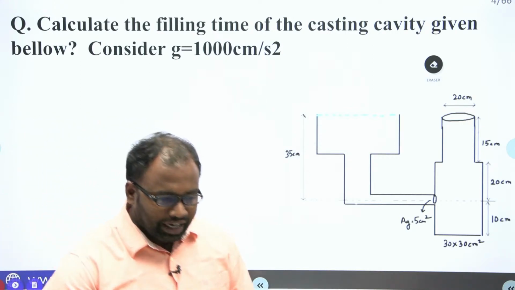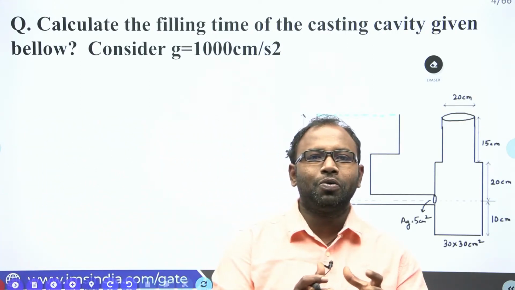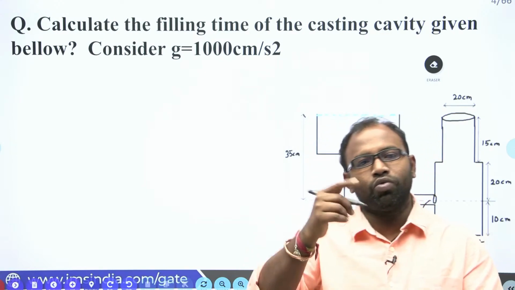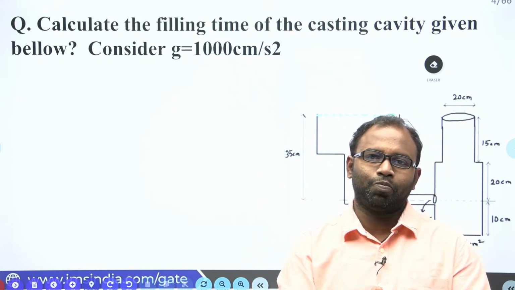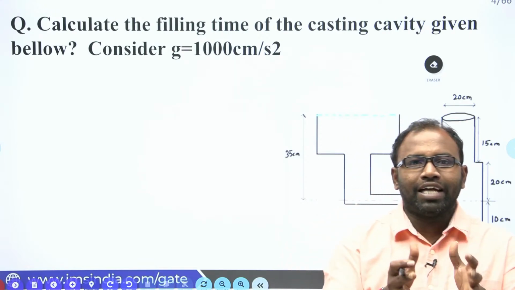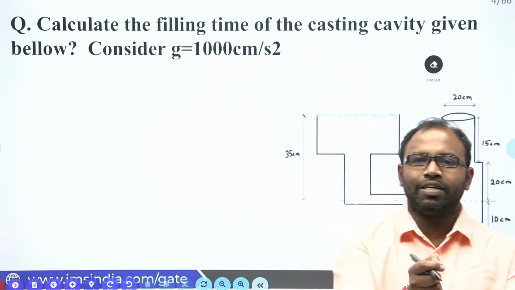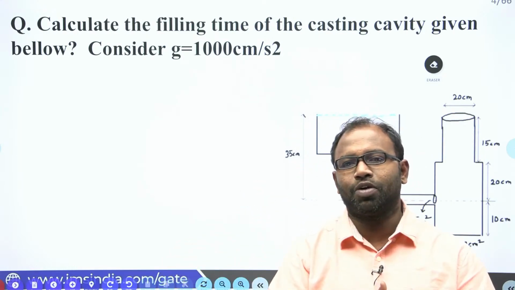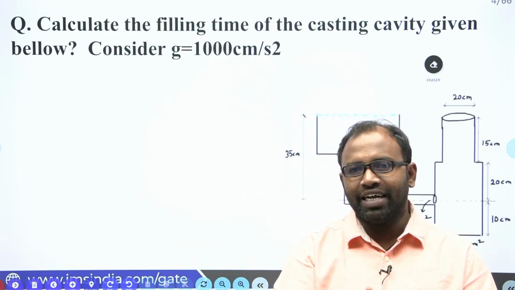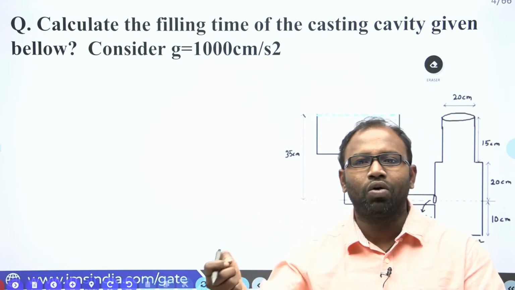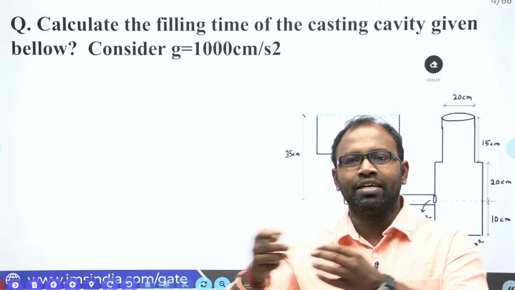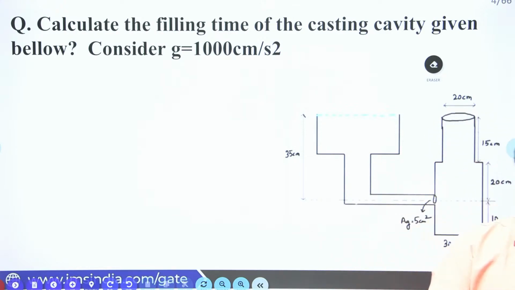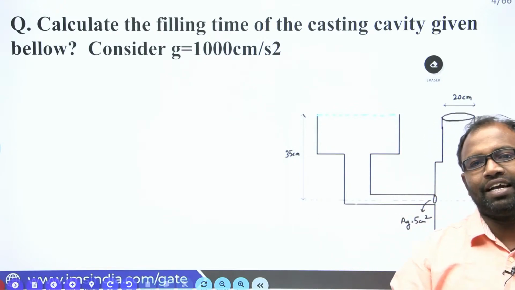From casting you may get 2 to 3 marks. Sometimes you may get a 1 mark question, and sometimes one 1 mark question and one 2 mark question. In casting you get continuously repeated questions from core and core design, pouring time calculations for different casting cavities, solidification time for casting cavities, riser design and casting defects.